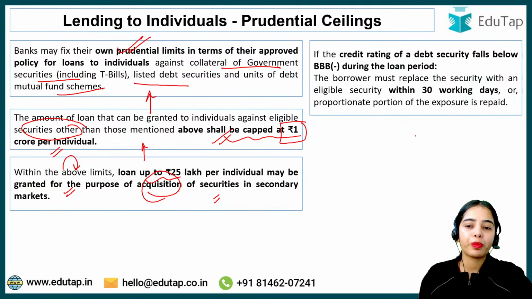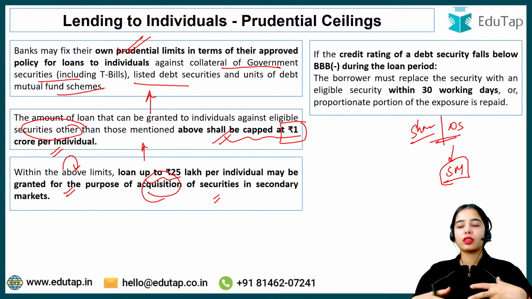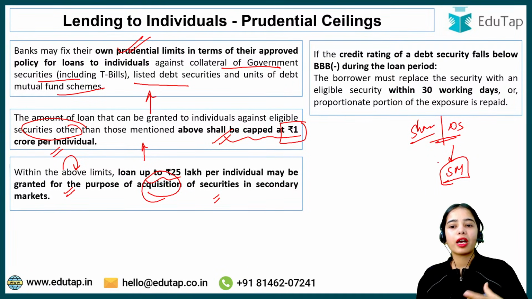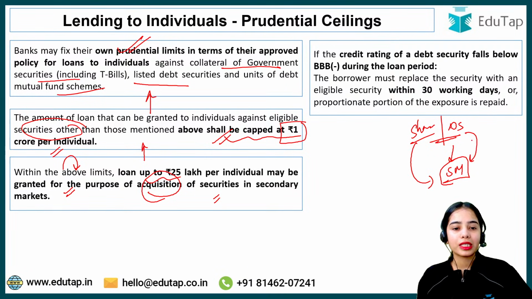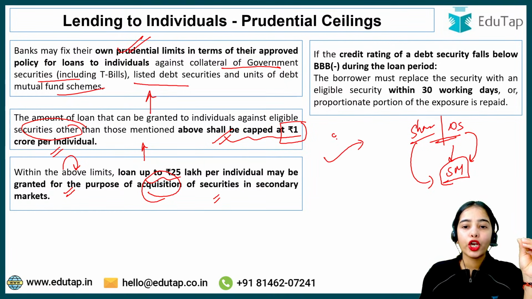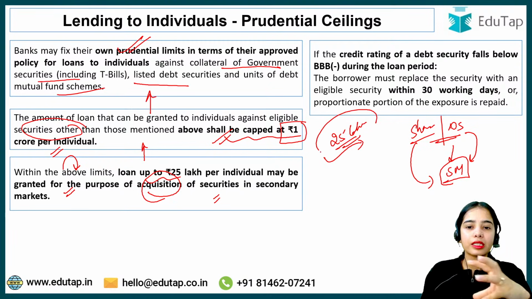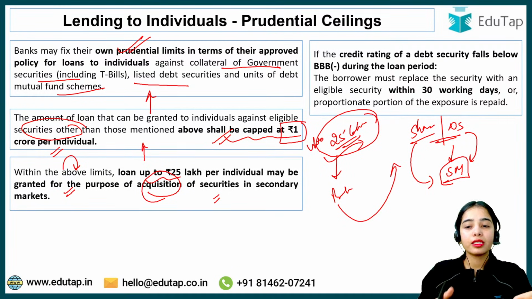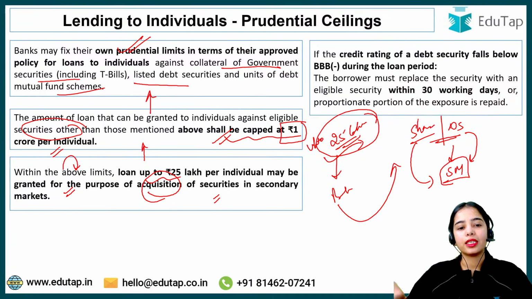That means if you want to purchase shares or debt securities in the secondary market, where the shares or debt securities are traded amongst the investors, in this case you can get 25 lakh. This is the loan, up to 25 lakhs, you can get from the bank to invest in shares, debt securities and other securities.